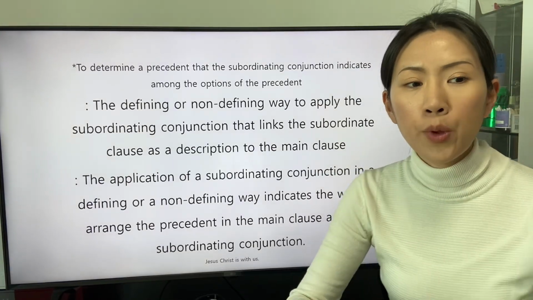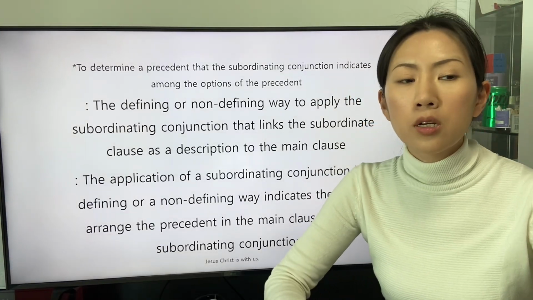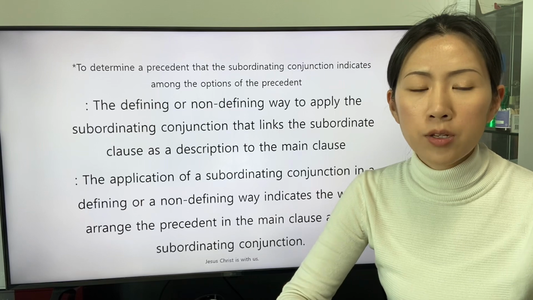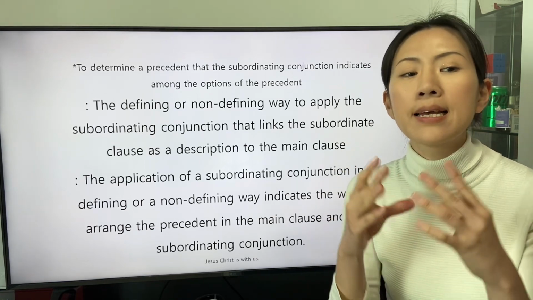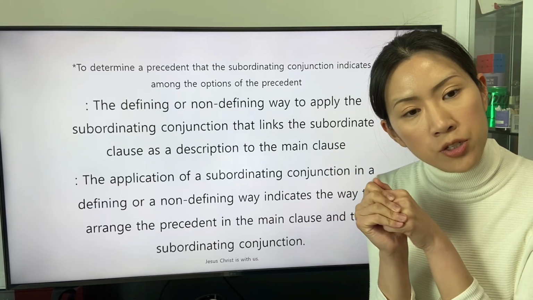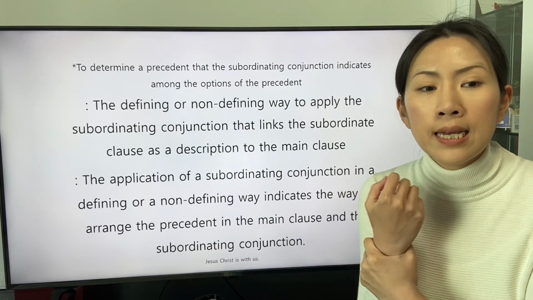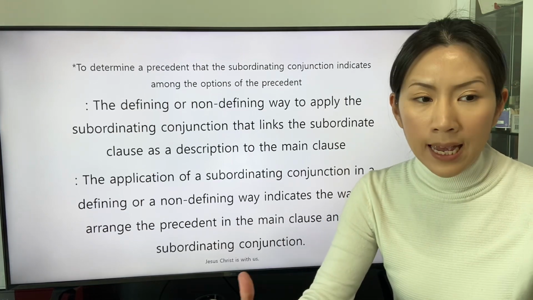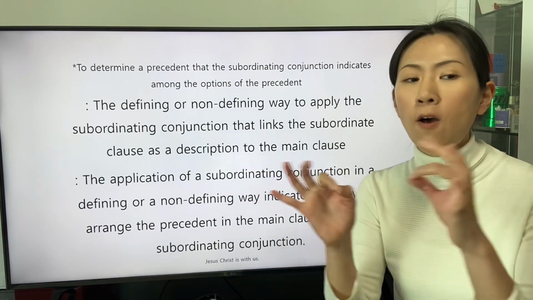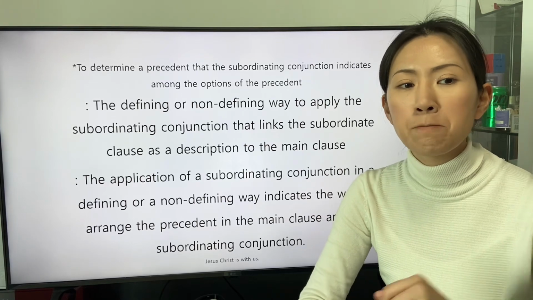From now on, we will study the way to determine a precedent that the subordinating conjunction indicates among the options of the precedent.